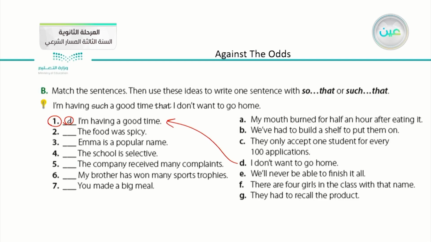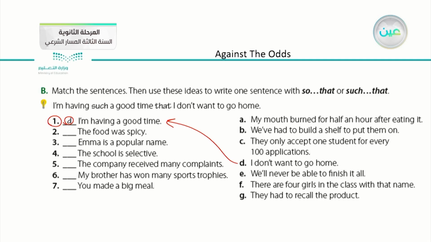I'm having a good time. I don't want to go home. We have to combine these 2 sentences together and use so that or such that in a proper way. The answer is: I am having such a good time that I don't want to go home.